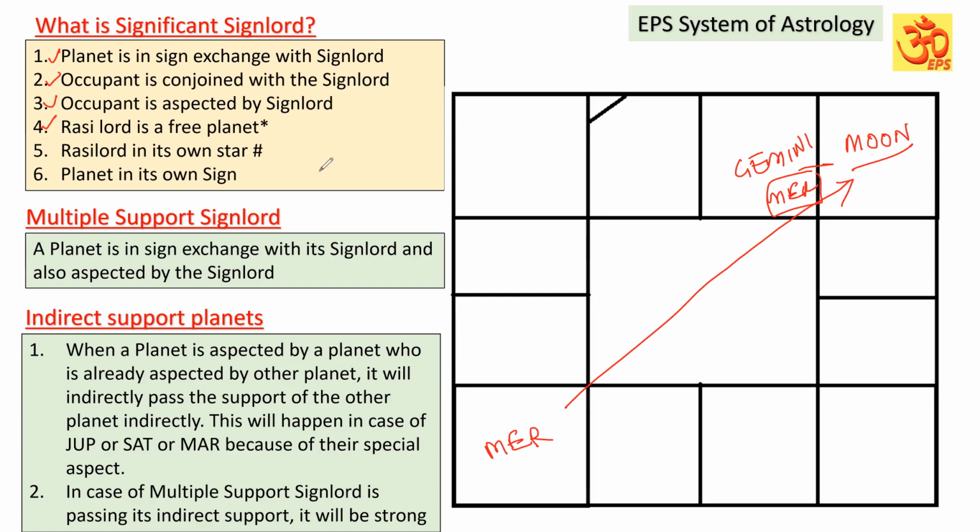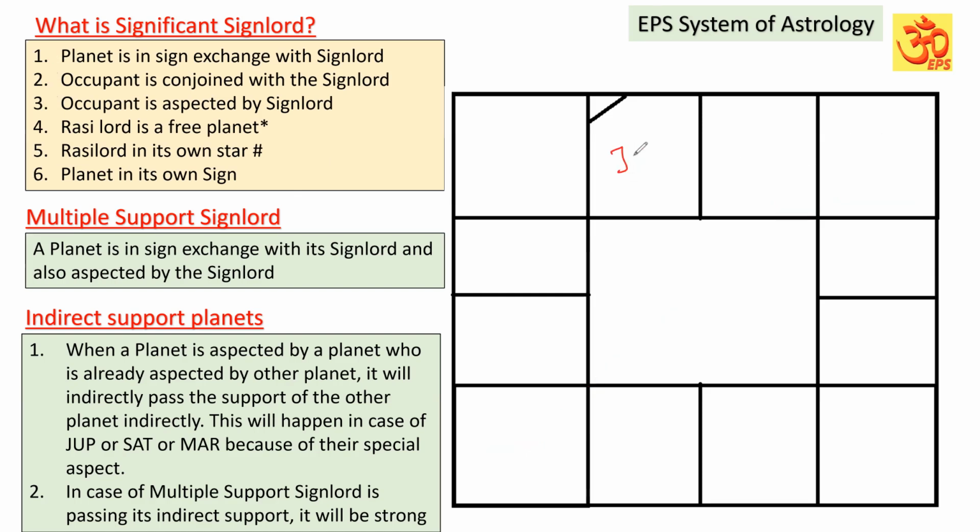Next one is based on the self potential of the Rasi Lord. Suppose Jupiter is posted in the sign of Mars. Suppose Mars is not aspecting Jupiter or conjoined with Jupiter. Suppose Mars is posted in the sign of Mercury, that is Gemini, and Mars is a free planet.